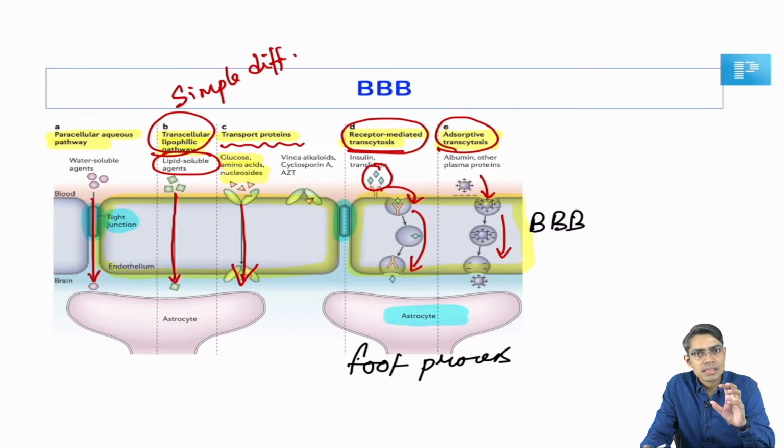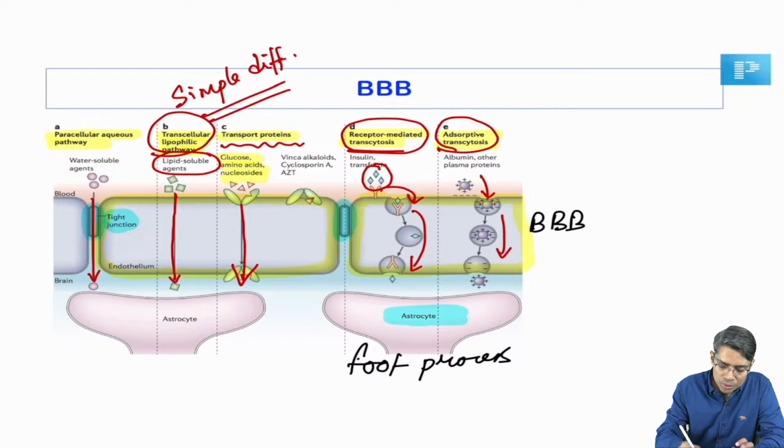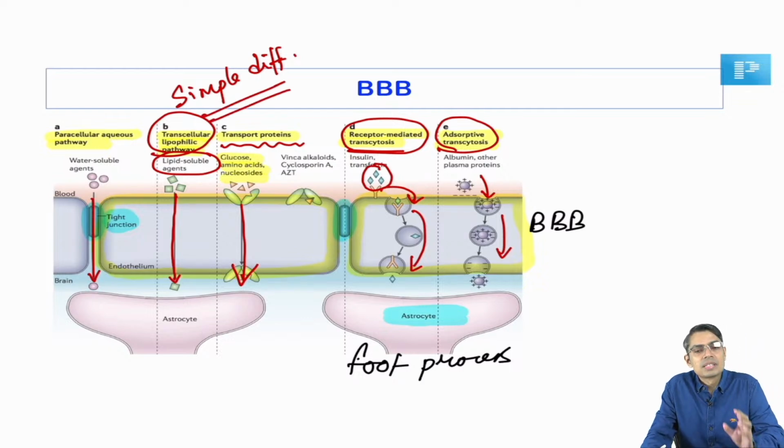Why am I discussing this? They can simply ask you what is the most common pathway for transport of various drugs or medicine through the blood-brain barrier. Remember, simple diffusion is the most important, most common process for transport of various drugs or medicine. That is simple diffusion, or the transcellular lipophilic pathway.